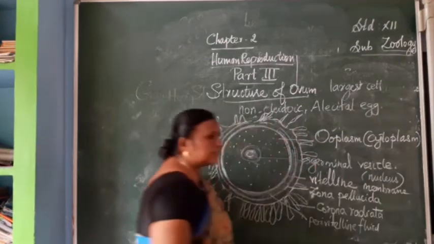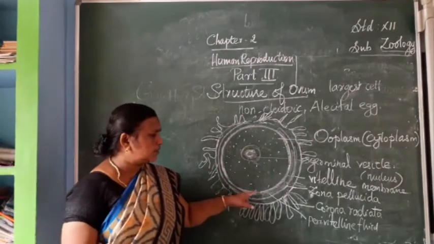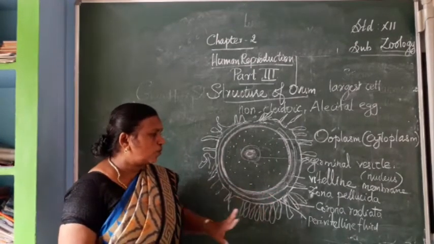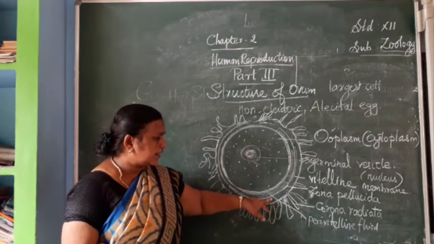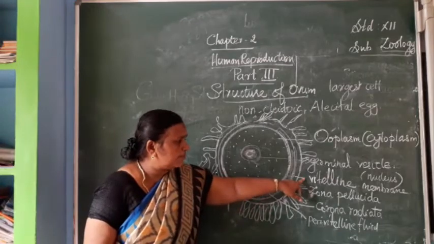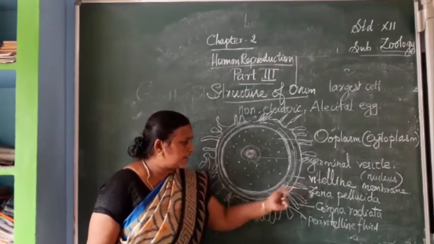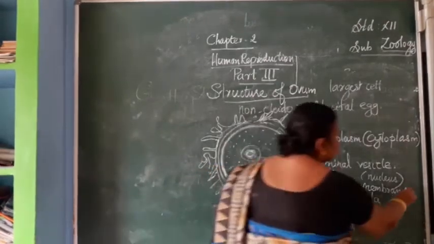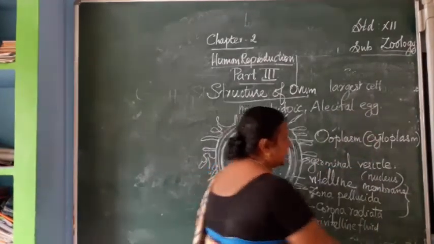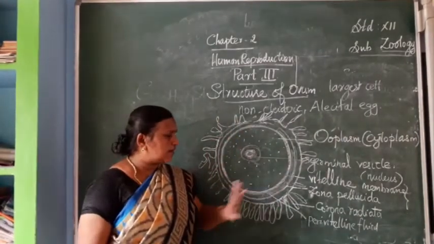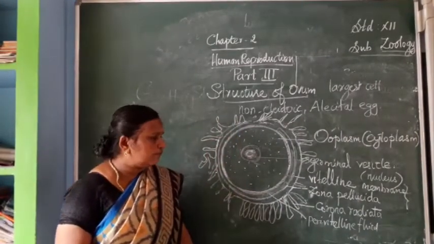The fluid which is present in between the vitelline membrane and the zona pellucida, the first and second layers on the interior side, is called the perivitelline fluid.